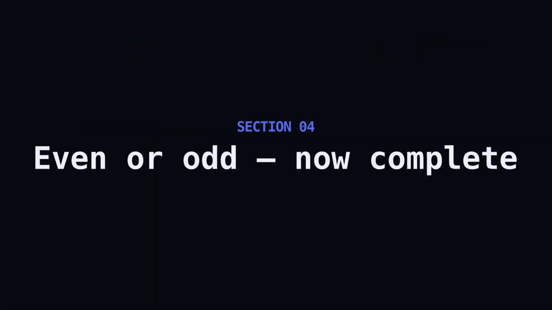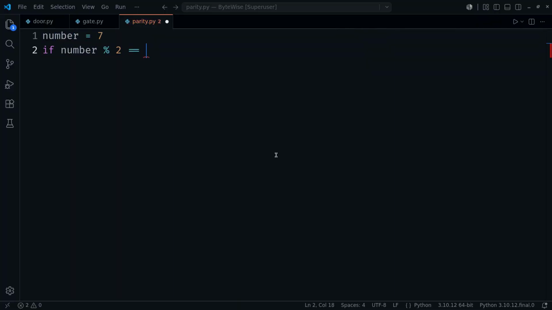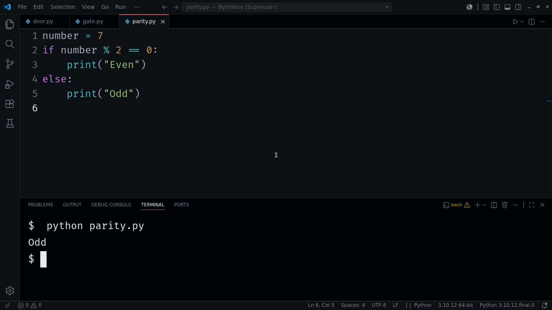Remember the even test? Let's finish it. Last time we could only say when a number was even. Now the else fills in the rest. If it's not even, it must be odd. 7 mod 2 leaves 1, not 0, so the condition is false. Predict which line prints odd. Every whole number is now covered. Even or odd, no gaps. That's the beauty of else. You don't have to spell out the opposite condition. Else just means everything the if didn't catch.